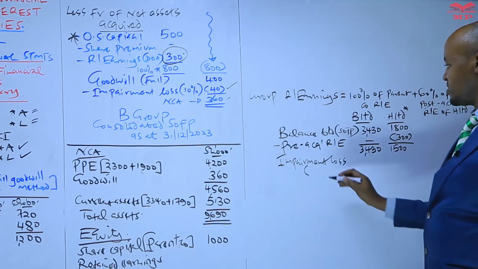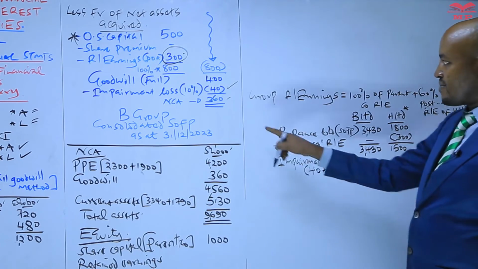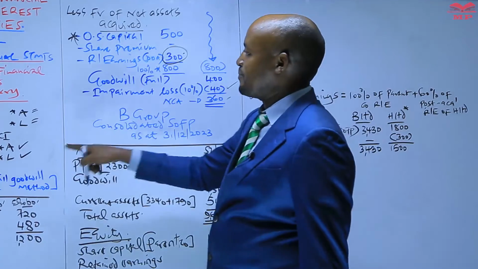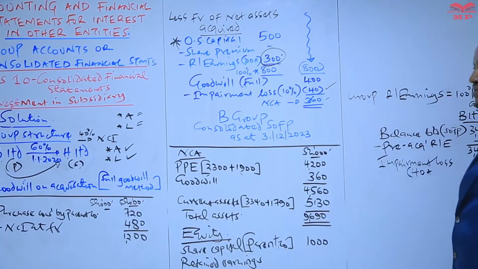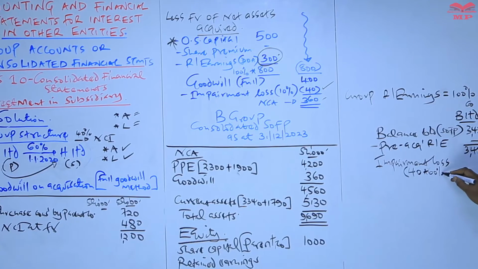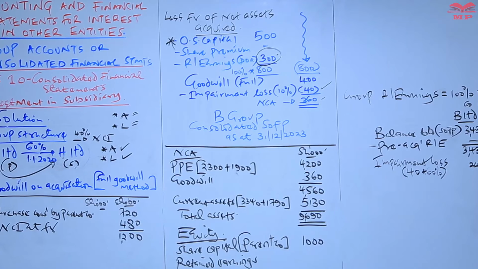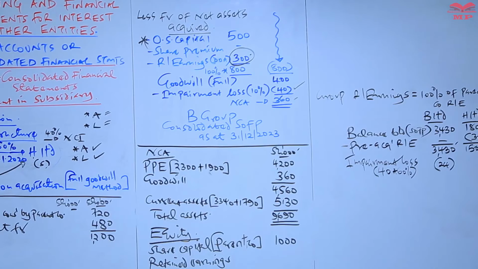It will be equal to the full amount of impairment loss times the parent company shareholding in the subsidiary, which is 60%. So this will give us 24. That one, we less it from the parent company retained earnings.